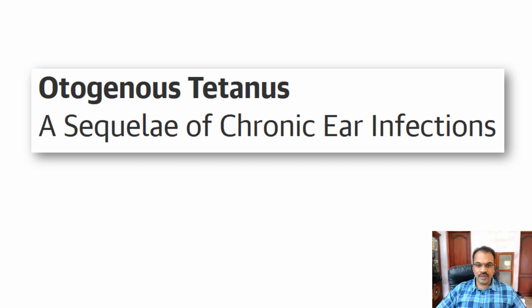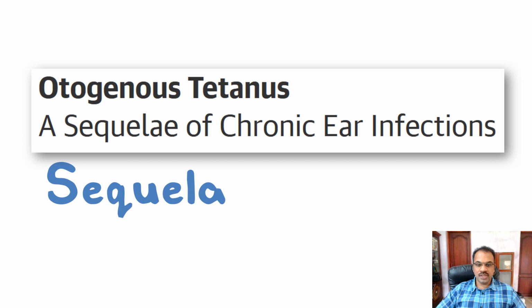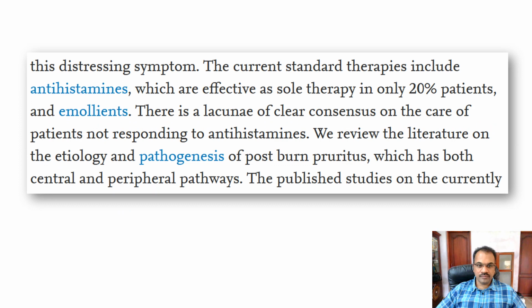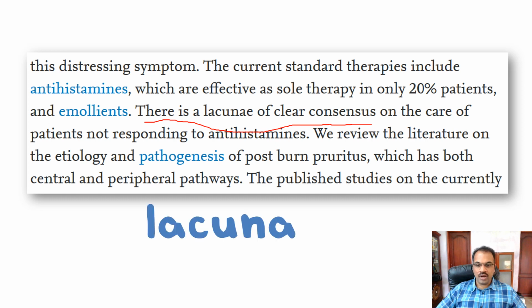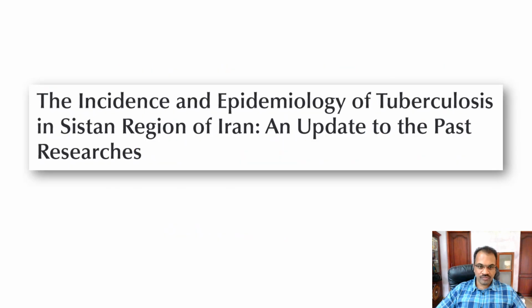Autogenous tetanus, a sequelae of chronic ear infections. Again, they are talking about "a," which means singular, but sequelae is actually plural. The singular form is sequela. So this error also should be avoided. Here what they have is this one: there is a lacunae of clear consensus. Again, lacunae is plural, lacuna is the singular. So we are talking about one lacuna. There is a lacuna. That is the correct format.